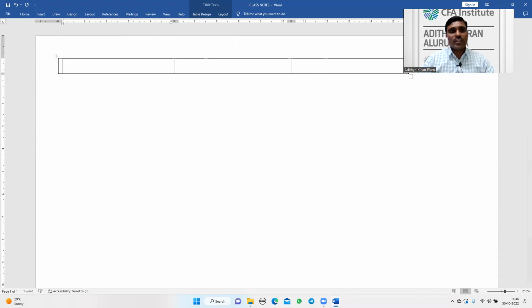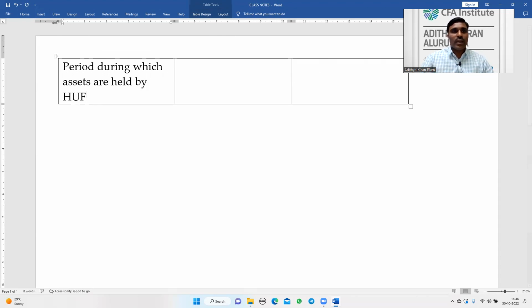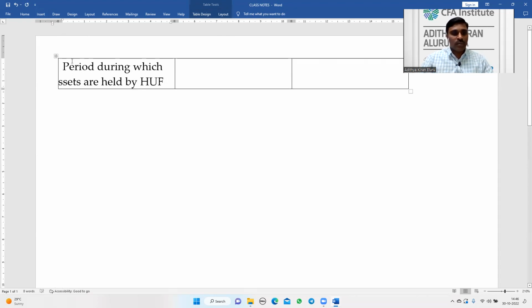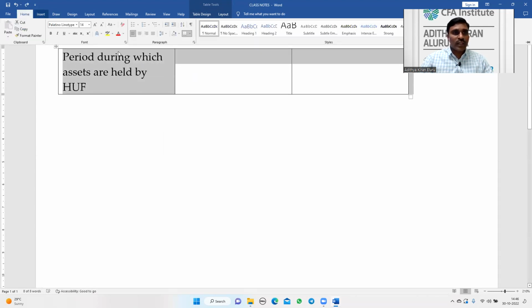Assets acquired on partition of an HUF: the period during which the assets are held by the HUF is also included here. That also we have to include.